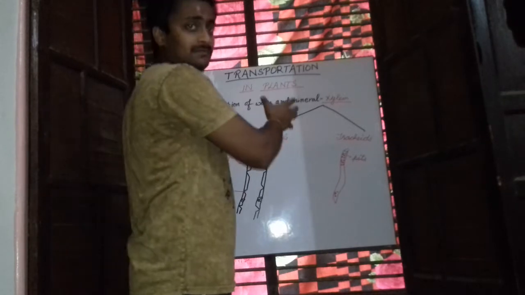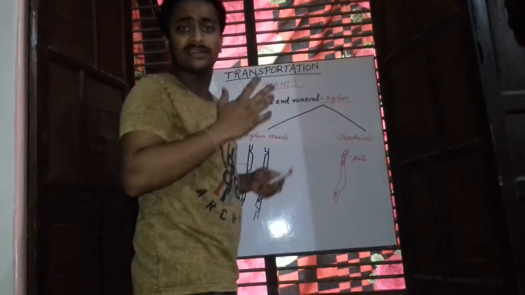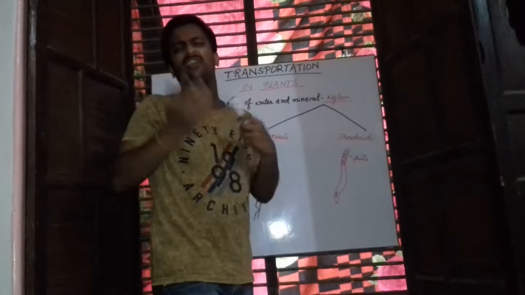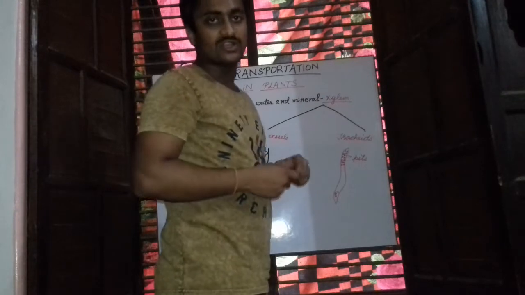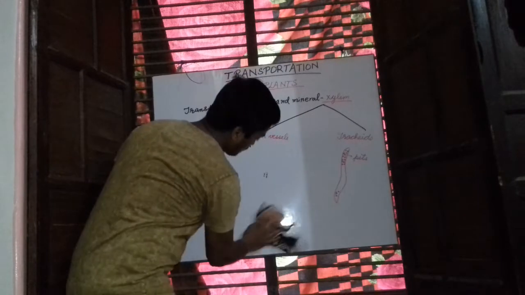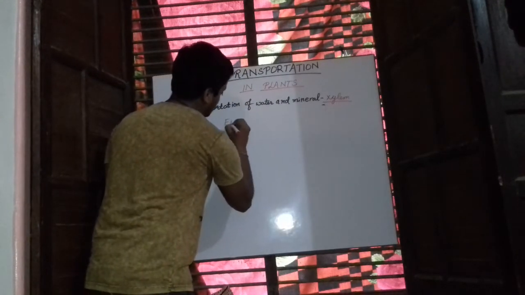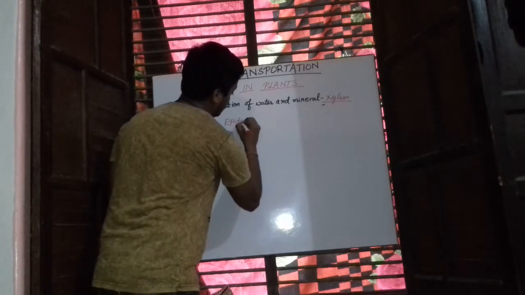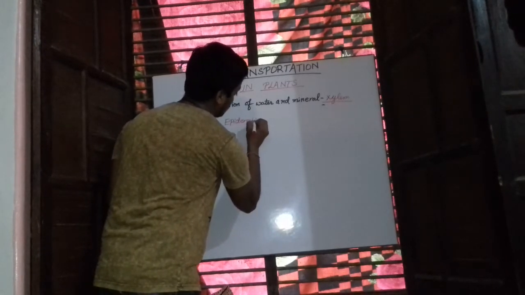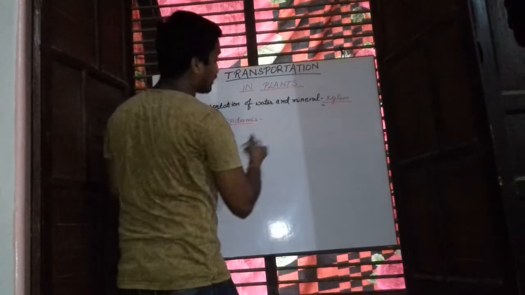This was the structure of the xylem tissue. Now, how many layers are involved in the transport? There are many different layers which are involved in the transport of water and minerals in a plant. What are those layers? We will be discussing those. Mainly there are four important layers. The first is the epidermis. This epidermis is the outermost layer of cells.